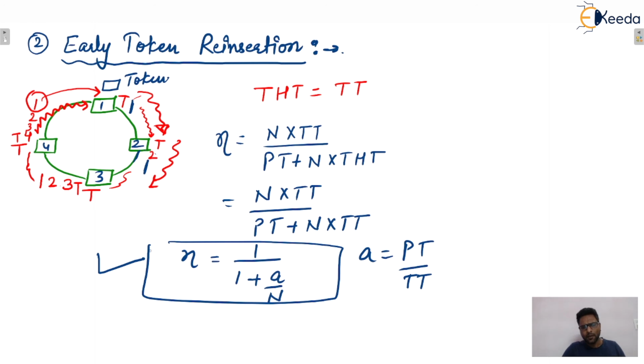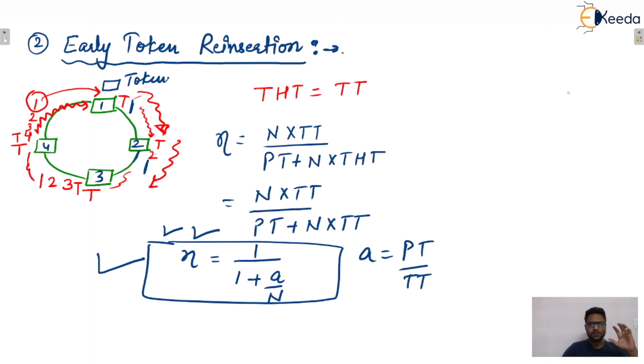Okay. Now, the second question: if we compare the efficiency of early and delayed token reinsertion, you can see the efficiency of early token reinsertion is more, isn't it? That is the advantage. But what is the disadvantage? Reliability. Delayed token reinsertion is more reliable than early token reinsertion.